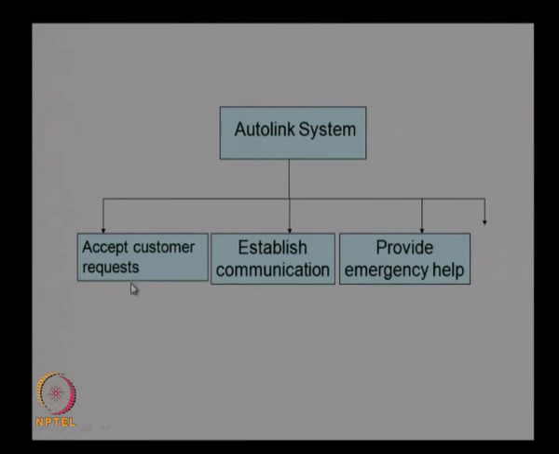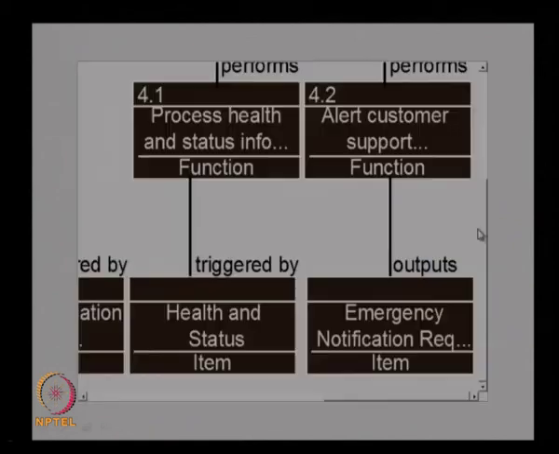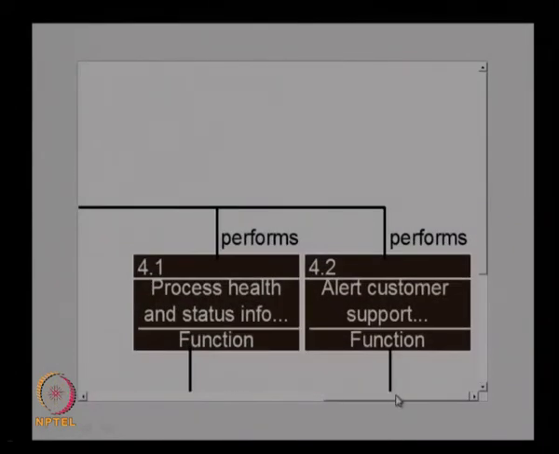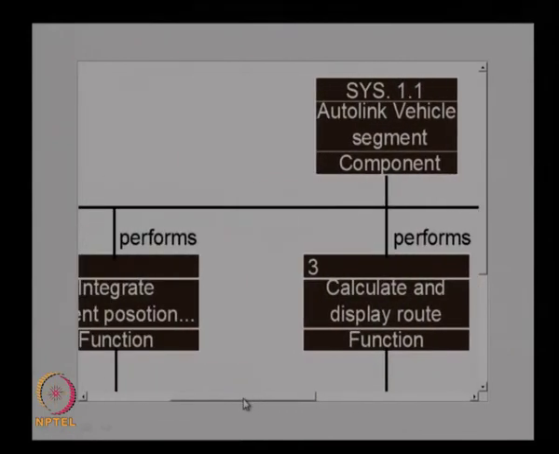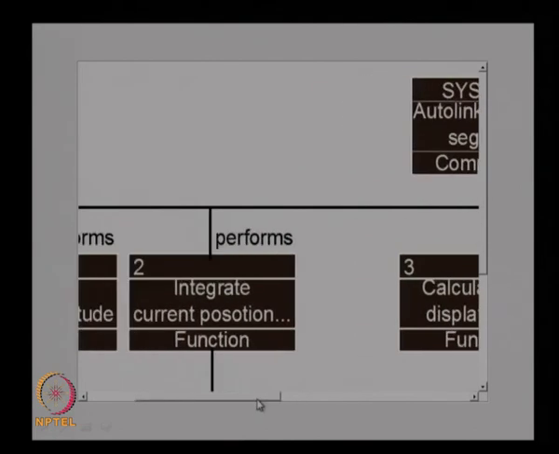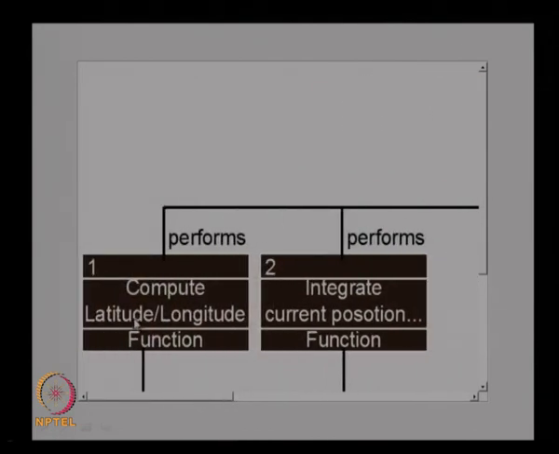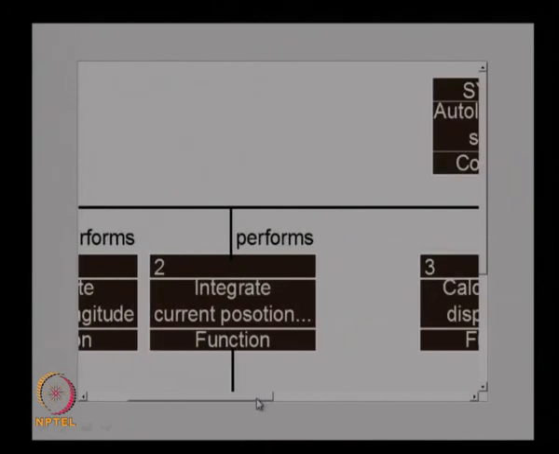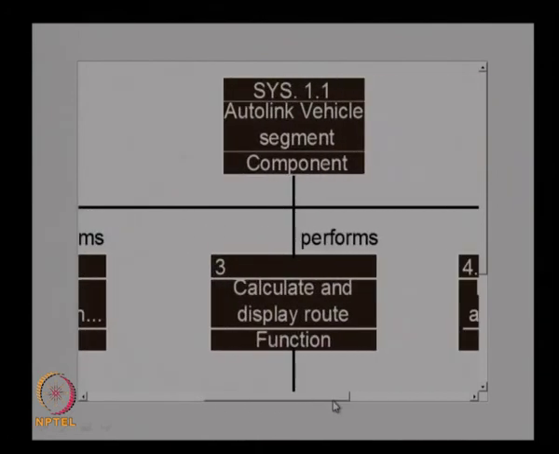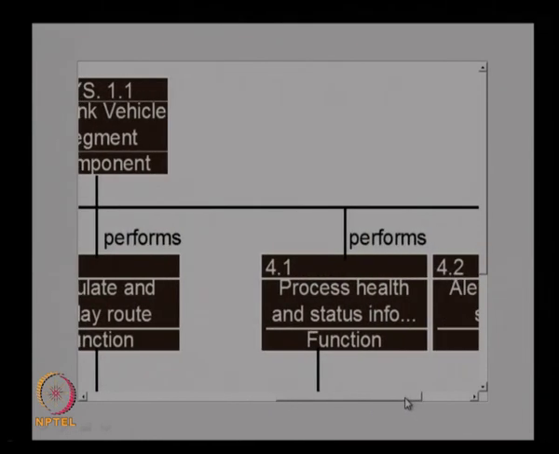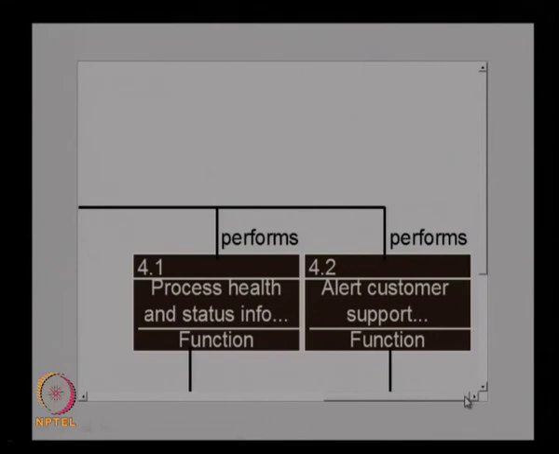You can decompose this into sub functions until we reach the lowest level of function. We will keep on decomposing the functions. This actually shows a diagram of the functional decomposition. So, this is the AutoLink vehicle component function, then compute latitude longitude is a function, then integrate the current position is a function, calculate and display route is another function, then process health and status information is another function, then alert customer support is another function.